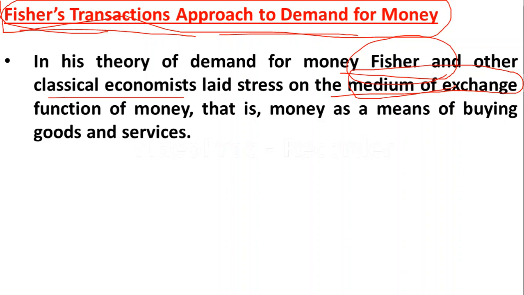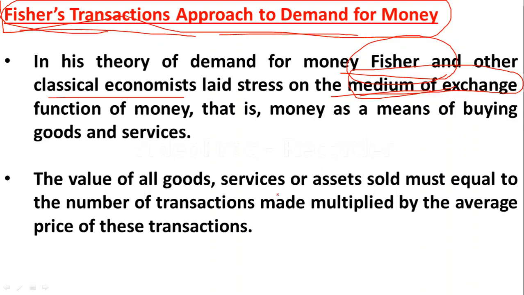So according to classical economists and Fisher, the major function of money is that it is a medium of exchange, the means of buying goods and services. So please remember it.